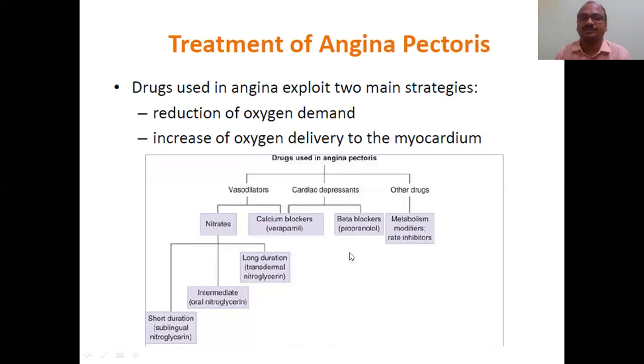And other drugs: rate inhibitors. See here, rate. What rate inhibitors? Now, rate does not mean price. Heart rate inhibitors: heart rate will be decreased, so oxygen demand will be depressed. Like that. So I will stop here. I will end this video.